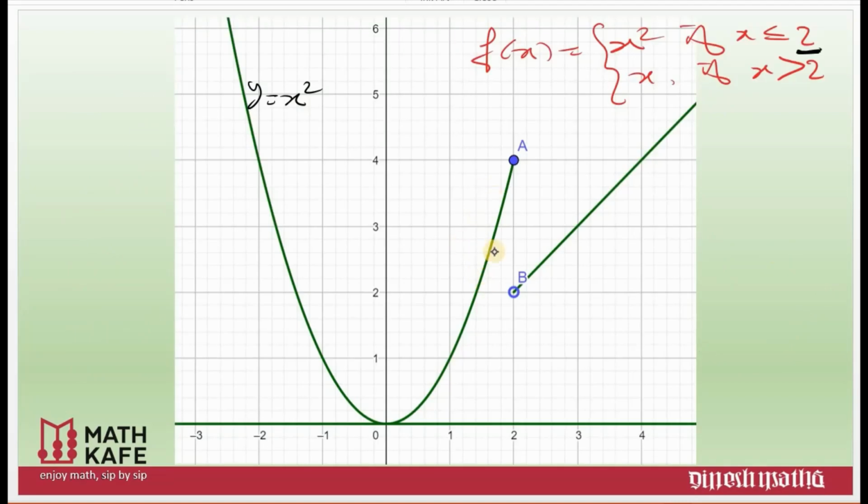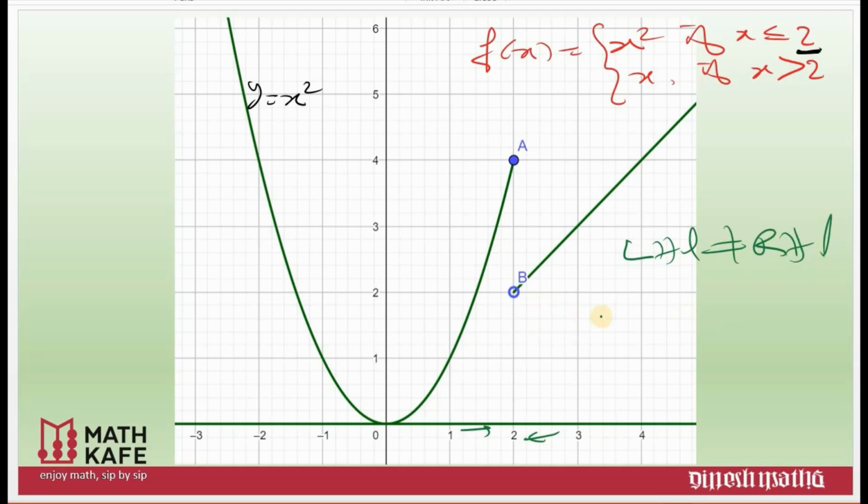Let us look back again at the same graph. In this case, when you are approaching 2 from the left of 2, you are reaching 4, and when you are approaching from the right of 2, you are reaching 2. So clearly this is not a continuous function, and when you see the graph, you don't have to say anything. Straight away you can say it is not continuous. In this case, the function is called discontinuous. Here LHL is not equal to RHL, so it is discontinuous.